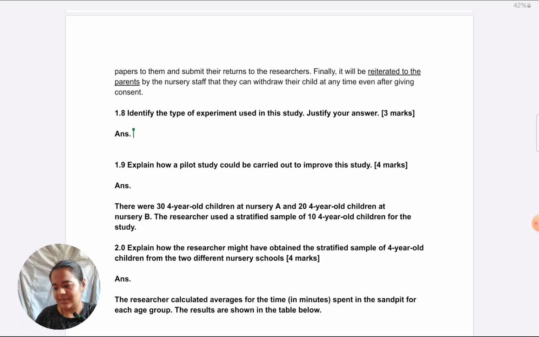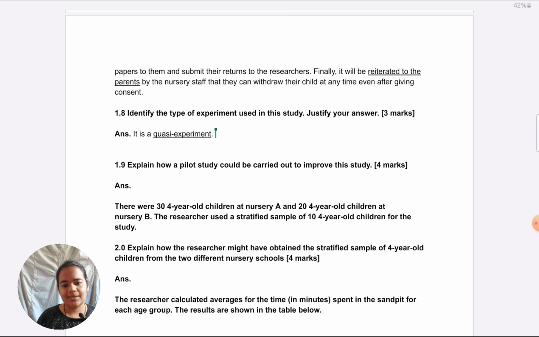It is a quasi experiment. You can also call it natural. I would call it quasi because they are comparing age groups, and age groups is something you cannot manipulate in the laboratory, right? So it has to be quasi experiment. So first we just name it directly to answer the first part of the question. As I said, you can call it a natural experiment. There's a very thin line differentiating the two. This classifies for both. These are naturally occurring groups.